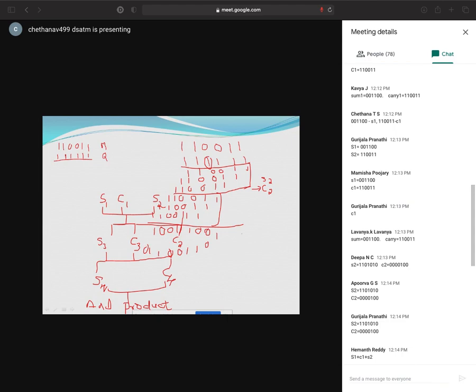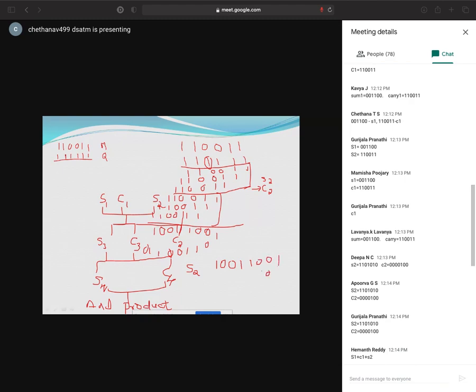So I think we should get, see here, if you want I'll just write it here. S2 will be, as per my knowledge, 1, 0, 0, 1, 1, 1, 0, 0, 1.